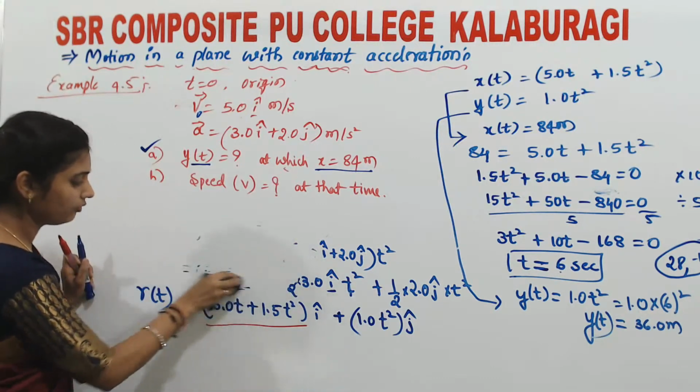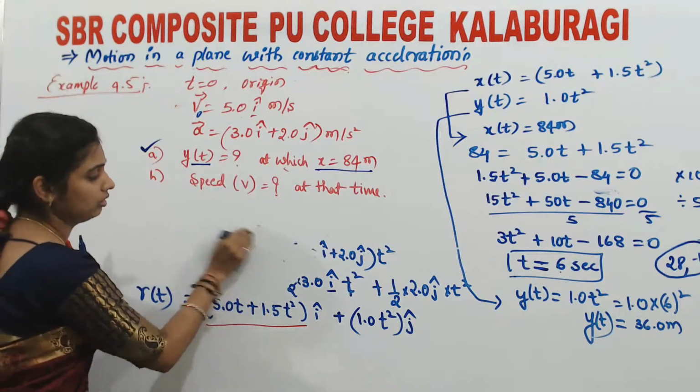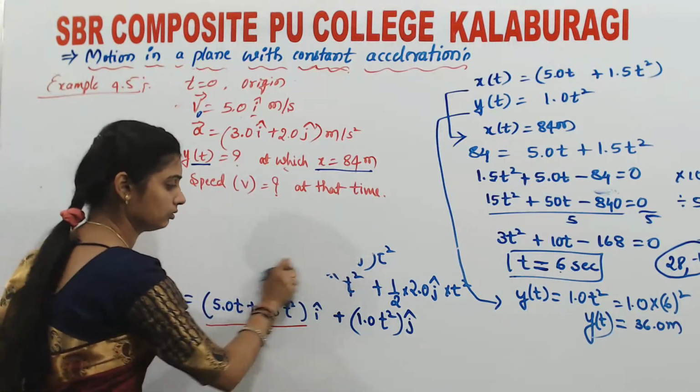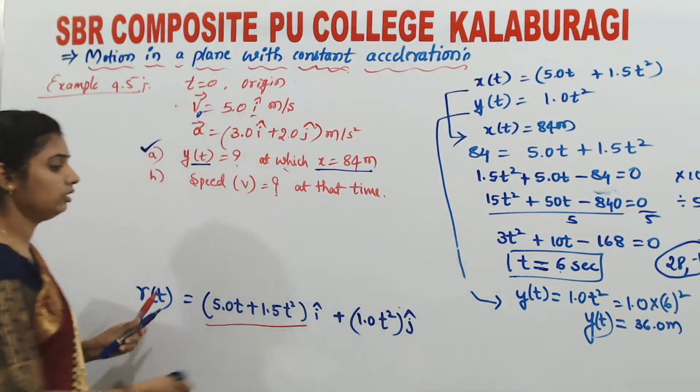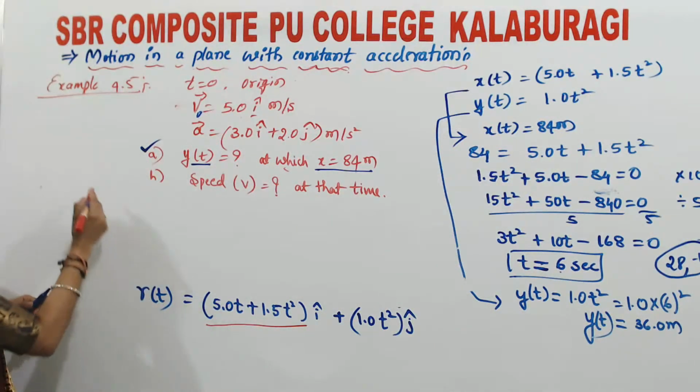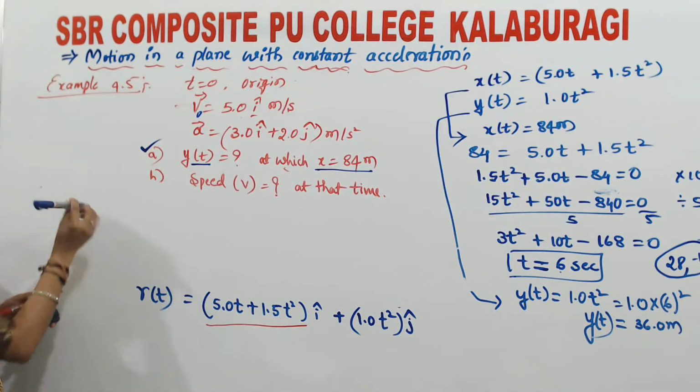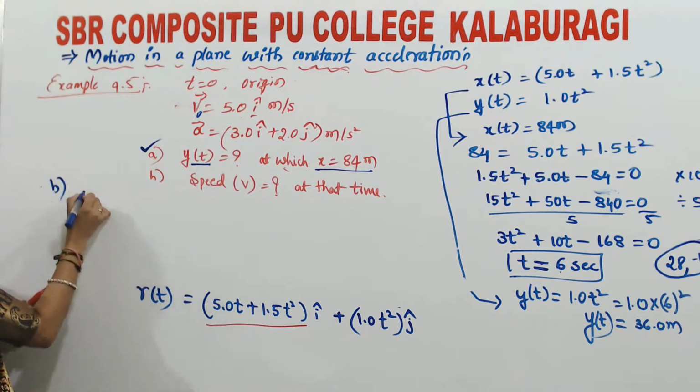So here we have the value of r. Now we are done with part a. So now for part b, they are asking for v.